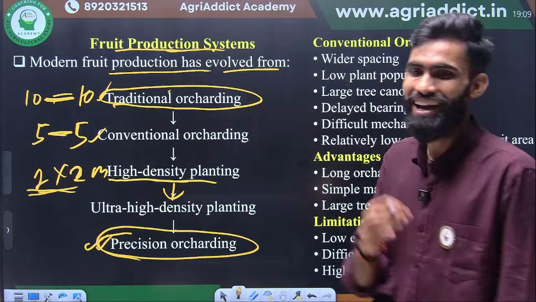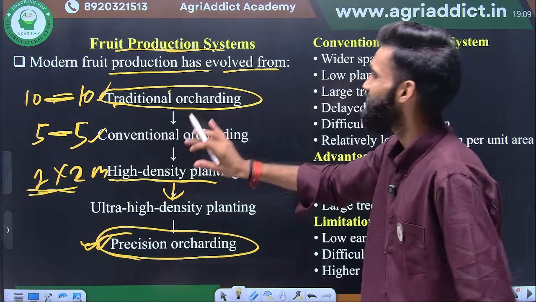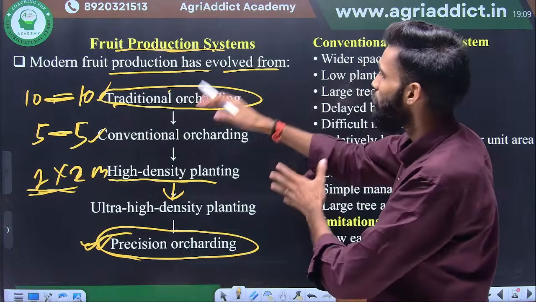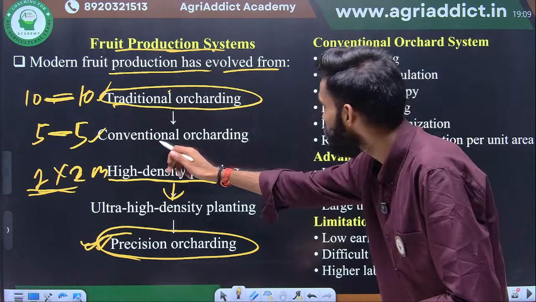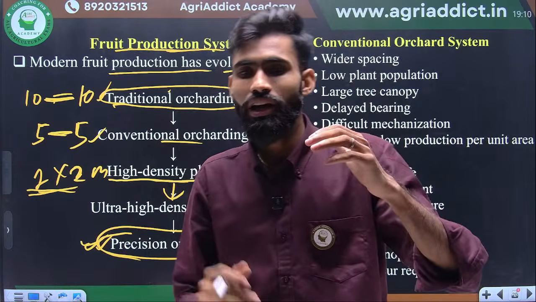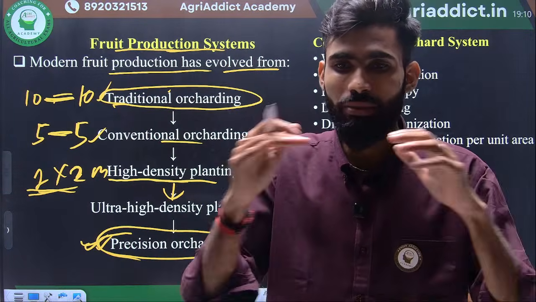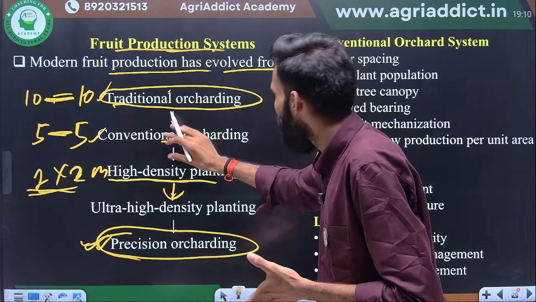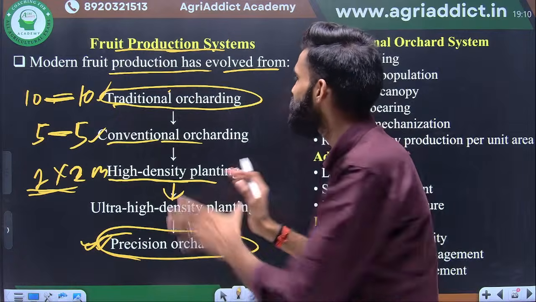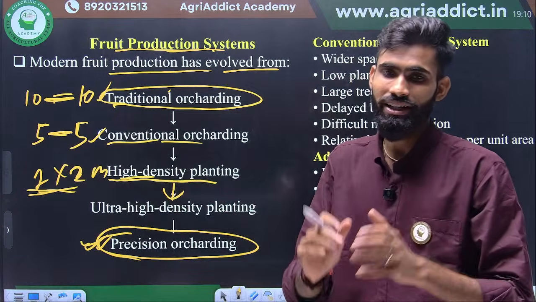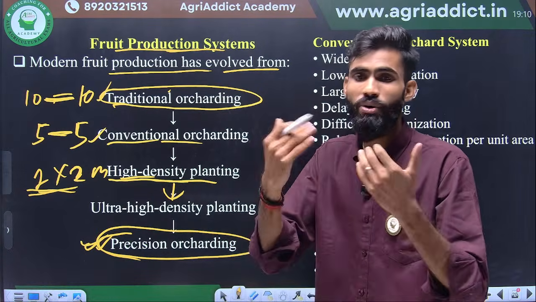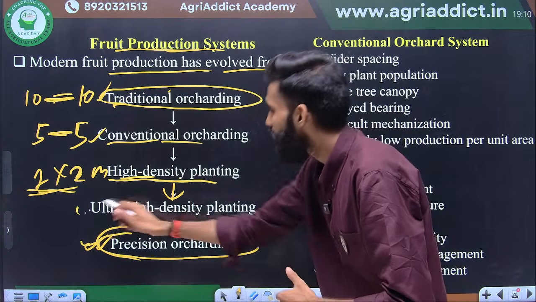Okay, somewhat I will use the Hindi. In the precision horticulture, in simply the traditional system, जो हम बहुत पहले follow करते थे, now the conventional horticulture or the conventional orcharding है. Earlier days what we followed, there was no systematic cultivation. कोई हमारा systematic तरीका नहीं था वहाँ पे. अब यहाँ पे हम थोड़ा propagation, थोड़ा canopy management, somewhat we start the initiation here. Next we go to the high density planting, some advancement will be there, और उसके बाद थोड़ा और advancement आया, then we start the ultra high density planting.